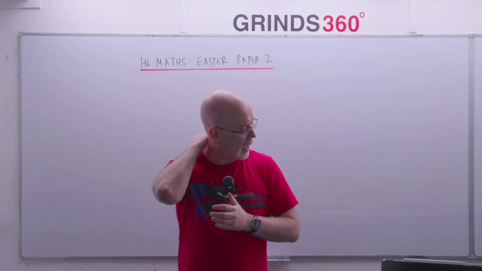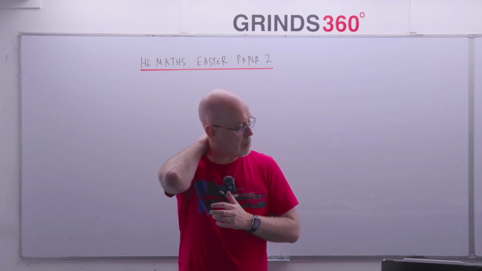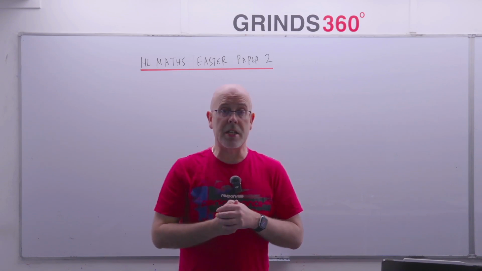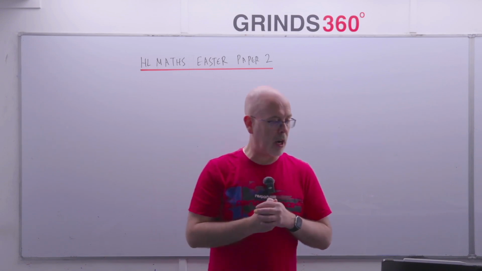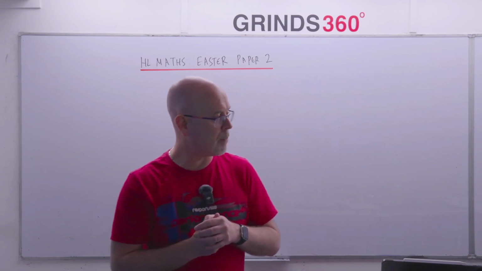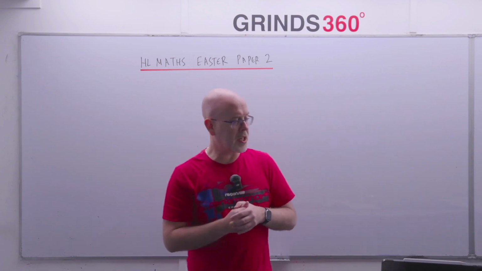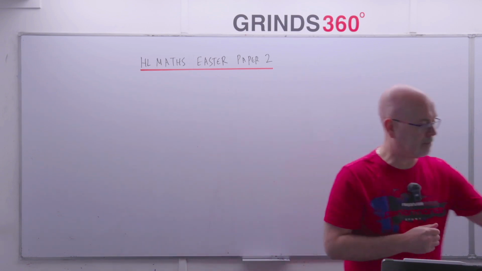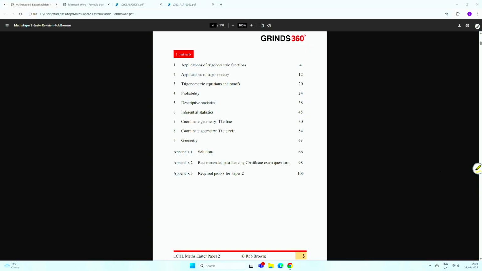So I'm going to look at trigonometry, probability, and the line and circle. We're going to prioritize those this morning. If you look at the notes, we're going to begin with a little bit of trigonometry. I'm going to look at the trigonometric functions for sure, because I think we might get a long question on trig functions this year on paper 2.